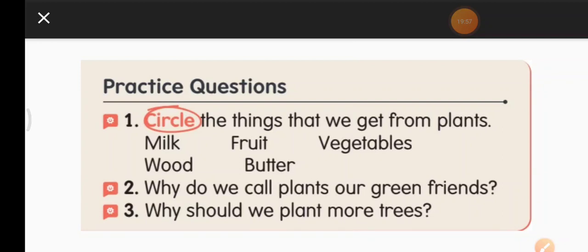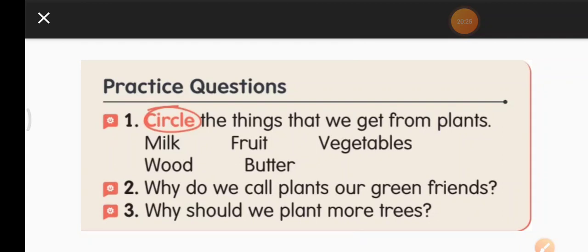Milk. Milk, do we get from plants? No. Fruit, do we get from plants? Yes, we get so many fruits like mangoes, apples, grapes, bananas are from plants. So you can put a circle around it. All of you circle it. Then vegetables are also from plants. Put a circle around the word vegetables. Wood, yes, wood is also from plants. Put a circle around it.